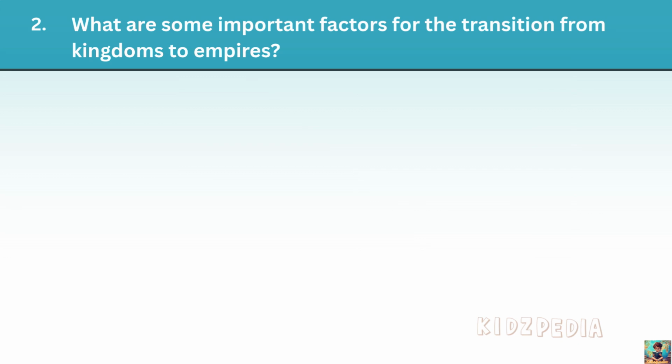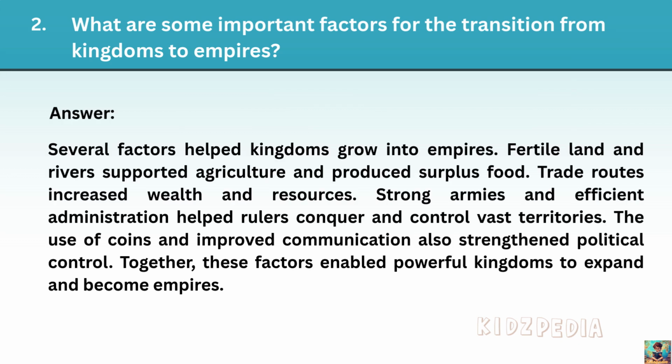Second question. What are some important factors for the transition from kingdoms to empires? Answer. Several factors helped kingdoms grow into empires. Fertile land and rivers supported agriculture and produced surplus food. Trade routes increased wealth and resources. Strong armies and efficient administration helped rulers conquer and control vast territories. The use of coins and improved communication also strengthened political control. Together, these factors enabled powerful kingdoms to expand and become empires.